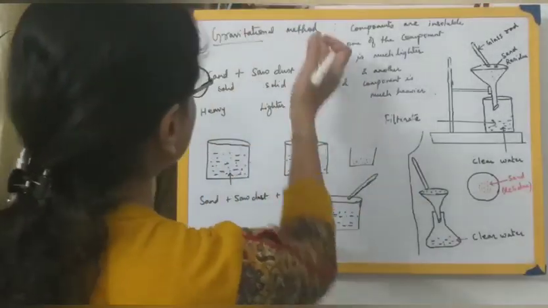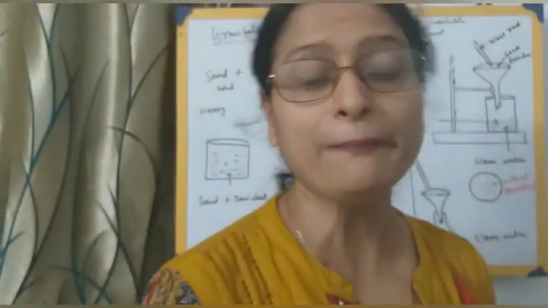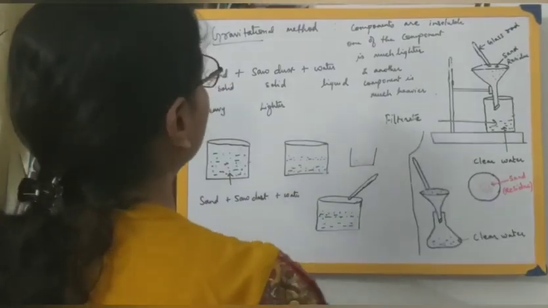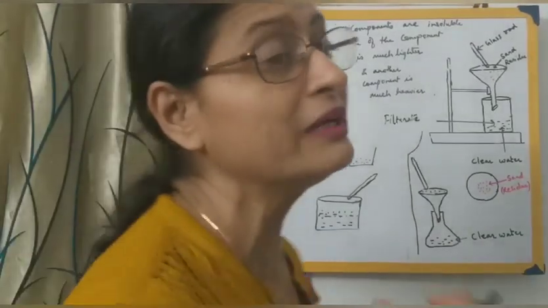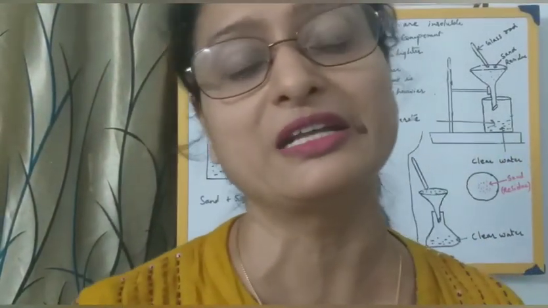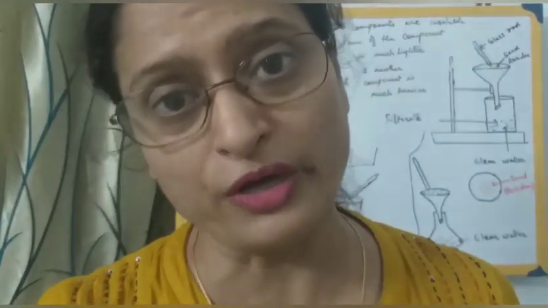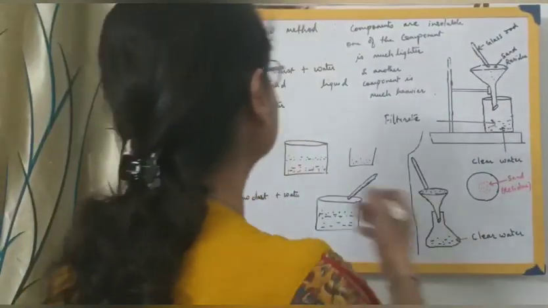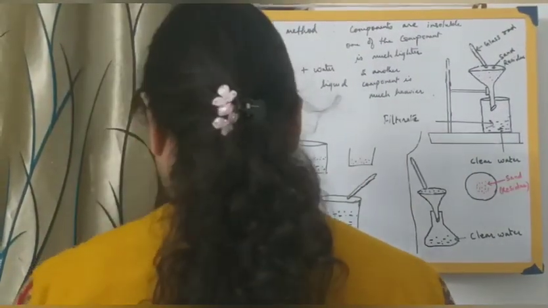Otherwise also, the word itself, gravitational separation or gravitational method, it itself means, gravitation means what? Something has to do with the gravity. Now what has got to do with the gravity? Something which is heavier will be going down and something which is lighter will be remaining up, and hence it gets a name as a gravitational method of separation.